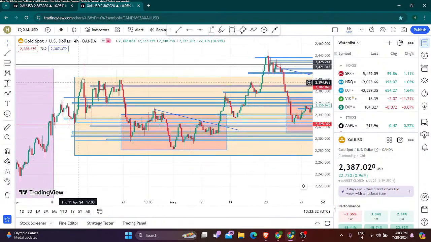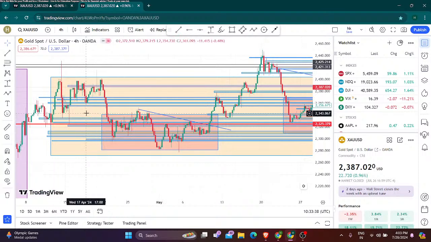Then it fell down a little bit and came to the 2356 level. Afterwards, the consolidation started. Then after the big fall on 19 April, the market was at the 2400 level, and it went down to at least 2230.